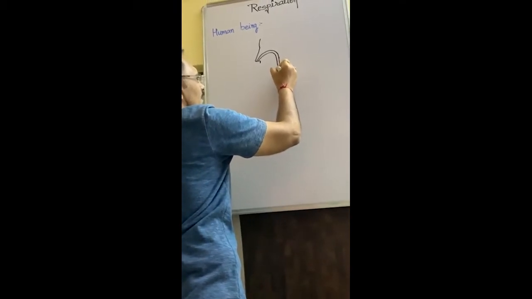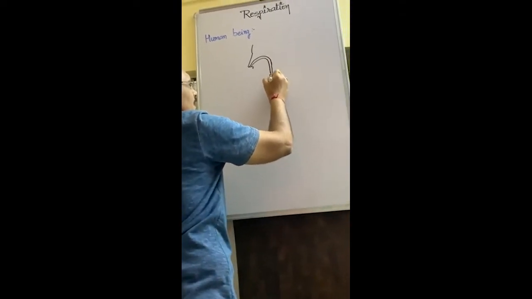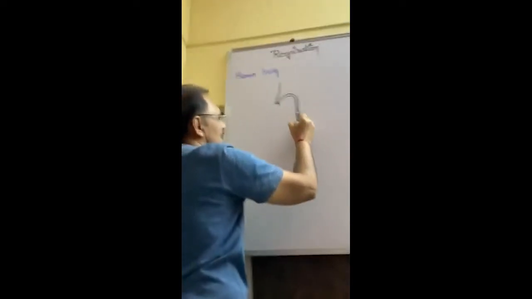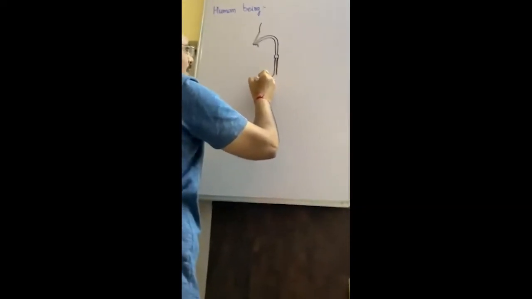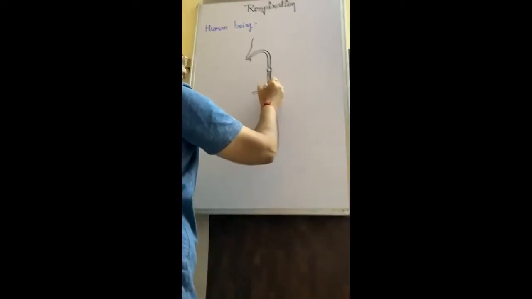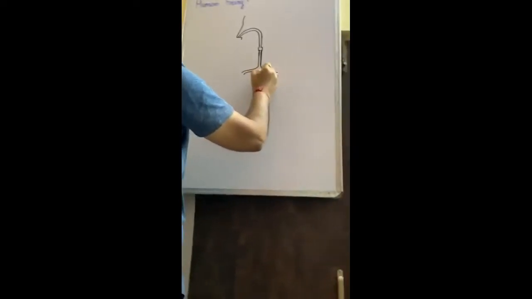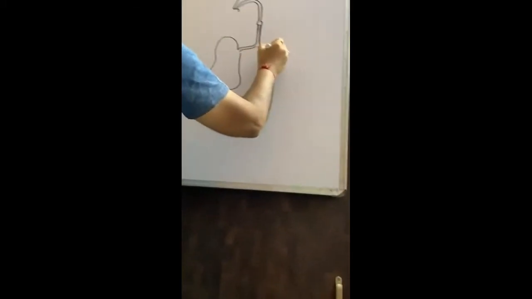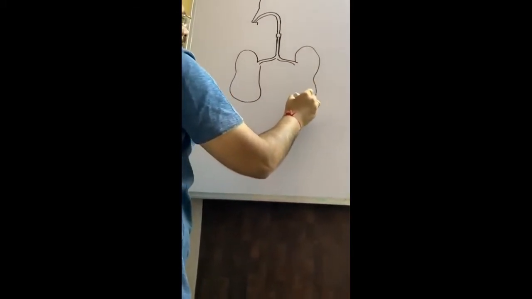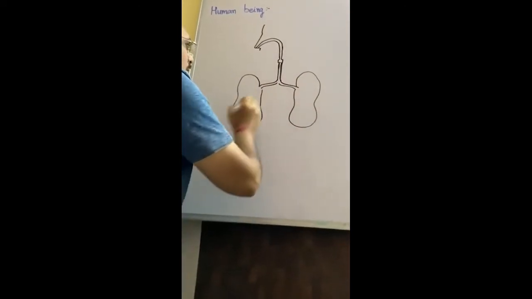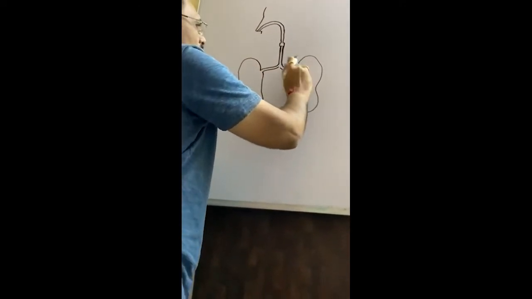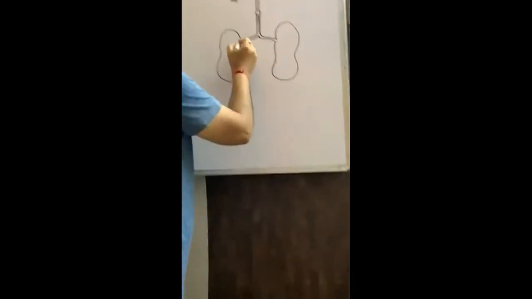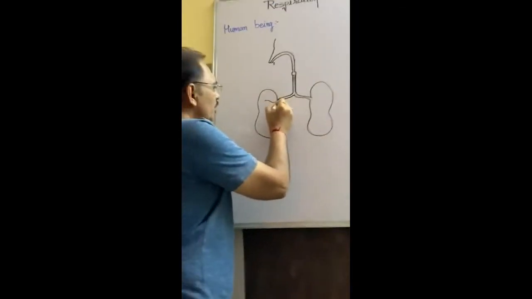Larynx is there. Pharynx is there. Then it divides into lungs, this is called bronchus. Now bronchus divided into bronchioles.